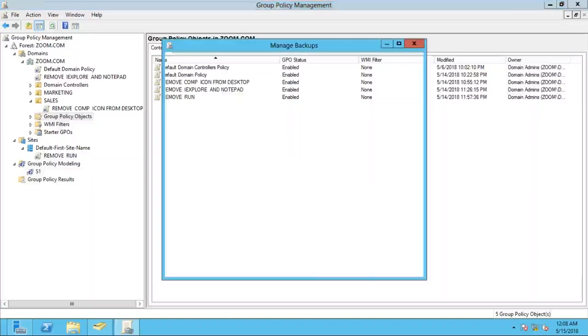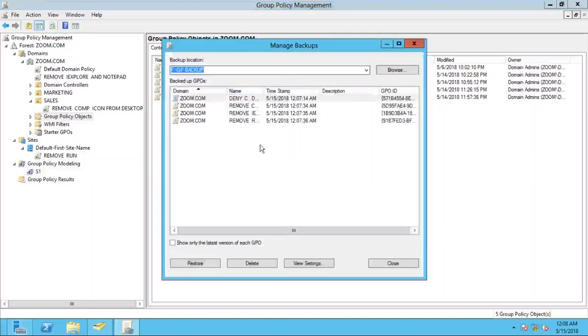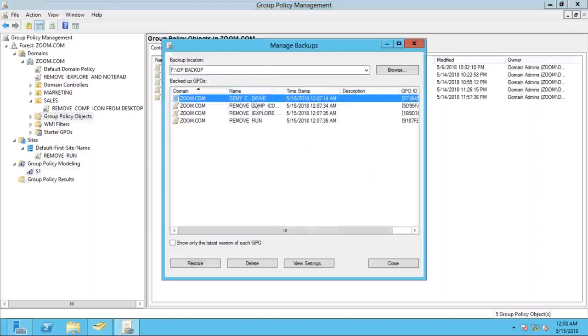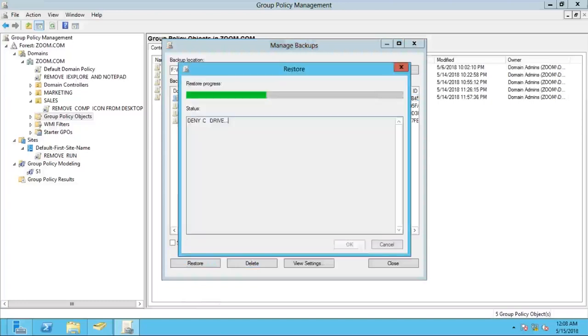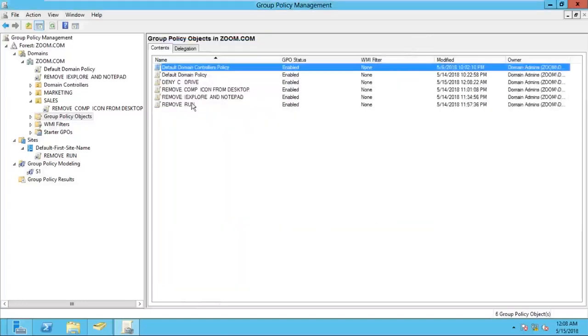Now once you click manage backup here, there are so many policies out there. Which one do you want back? I want the deny C drive policy back. Select it, click on restore and click OK. Done. Click OK. Close this window and you can see your policy is back.